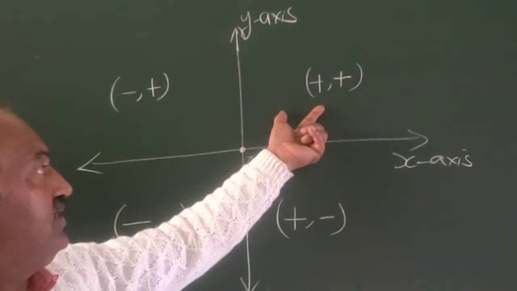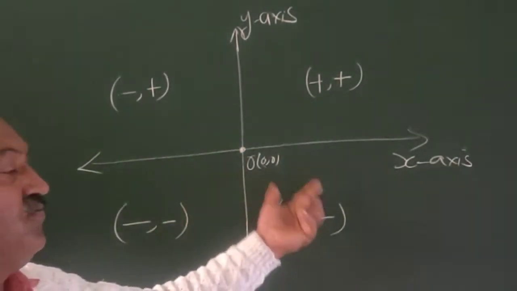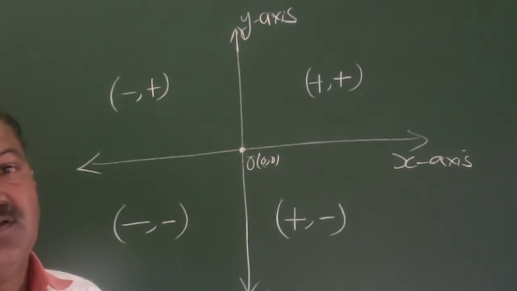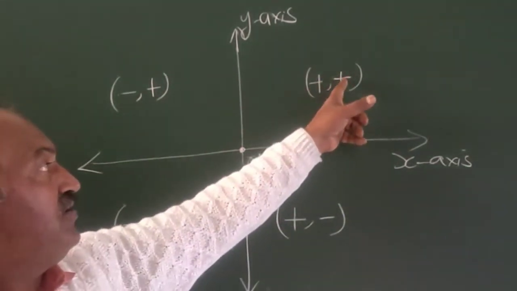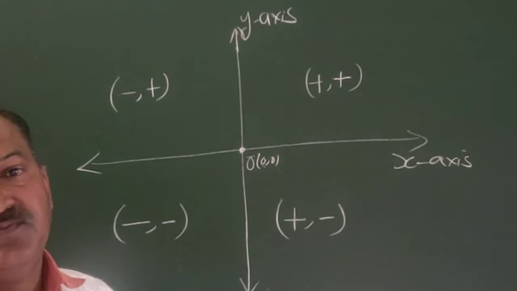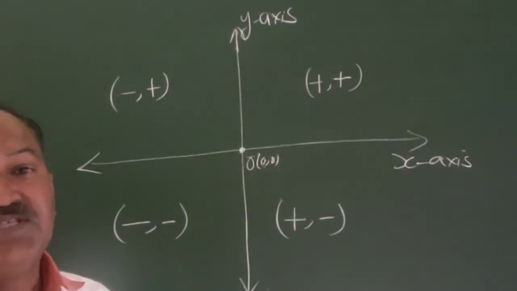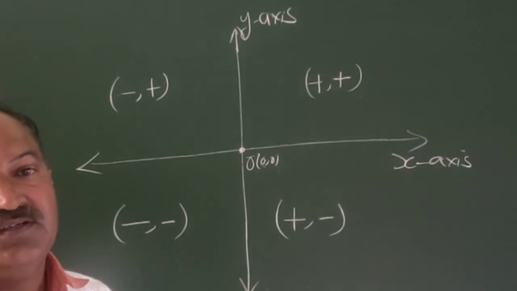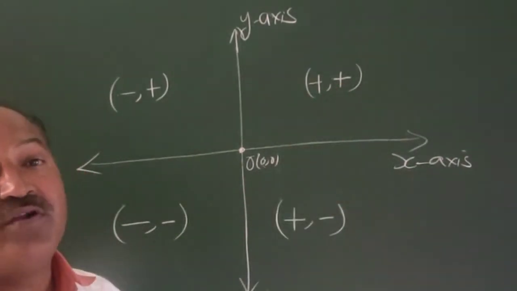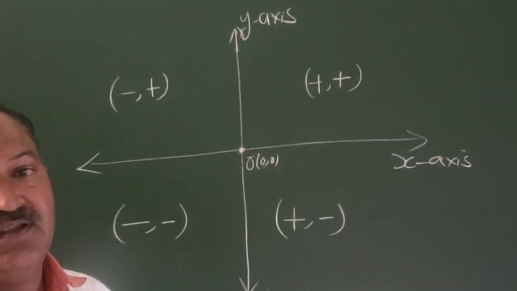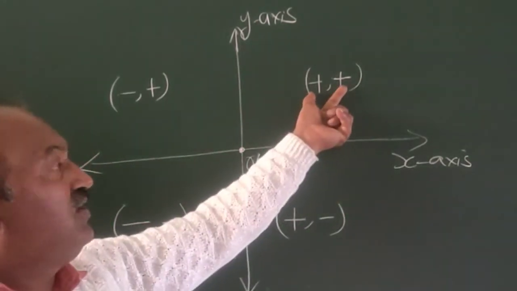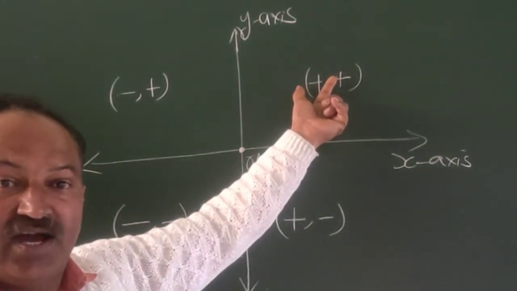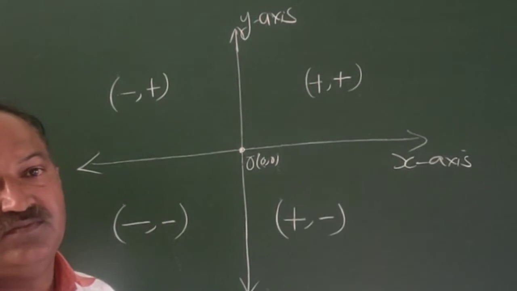In the first quadrant, second quadrant, third quadrant and fourth quadrant, both abscissa and ordinate are positive. X coordinate is called abscissa and y coordinate is called ordinate, and both are called coordinates of the point. In the first quadrant, both abscissa and ordinate are positive.